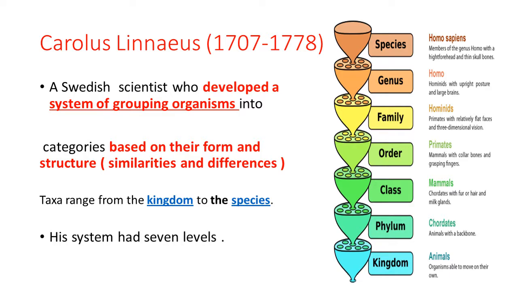His system had seven levels, or seven taxa, from the broadest to the smallest group: kingdom, then phylum, then class, order, family, genus, species.